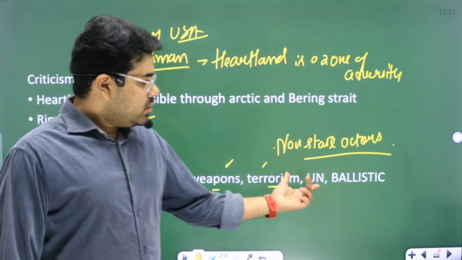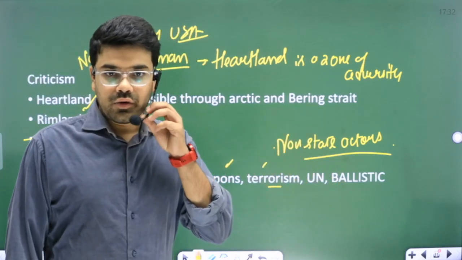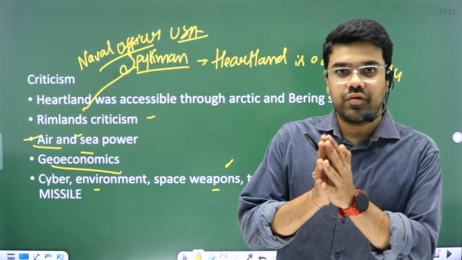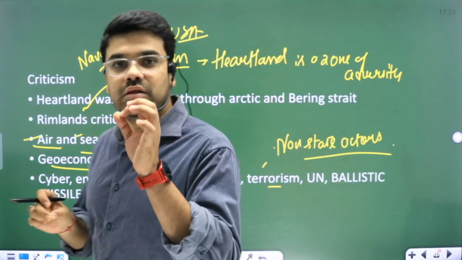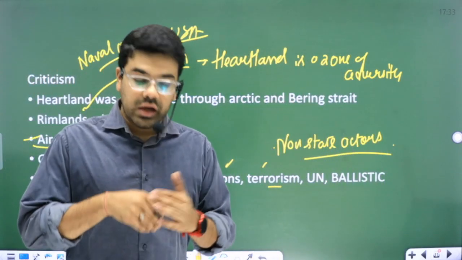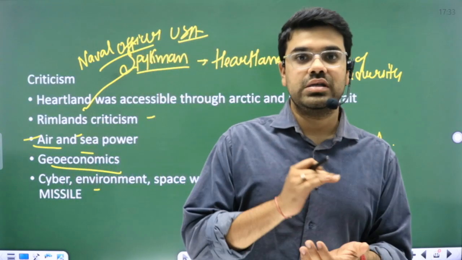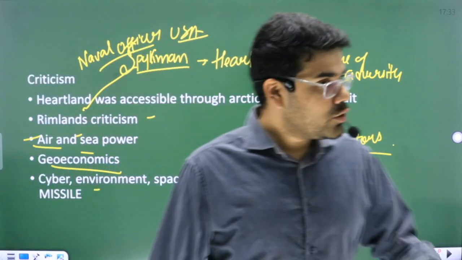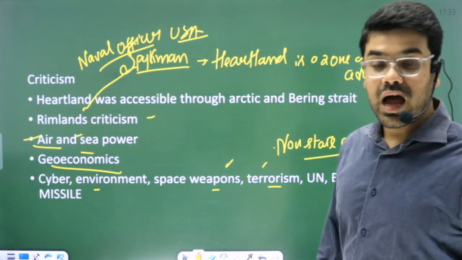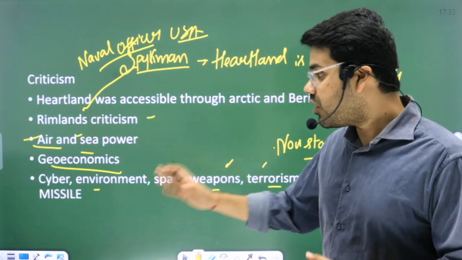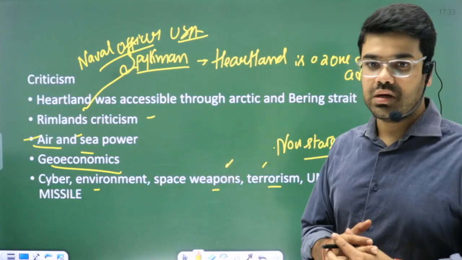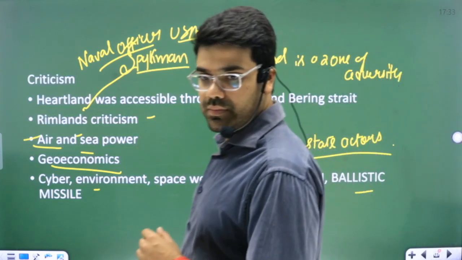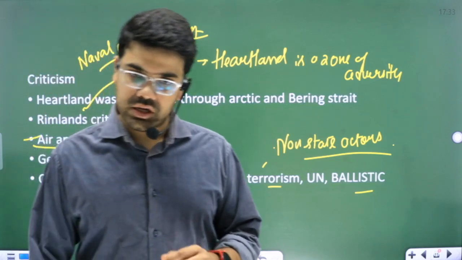Even Mackinder undermined the role of the United Nations. In the contemporary era, the United Nations Security Council is there that prohibits fighting in any domain of warfare. It prohibits the expansion of colonies. So the role of the UN is undermined. Even modern domains of warfare like ballistic missiles and hypersonic weapons are all being proliferated here. So this was the prominent criticism. I hope the session was clear.